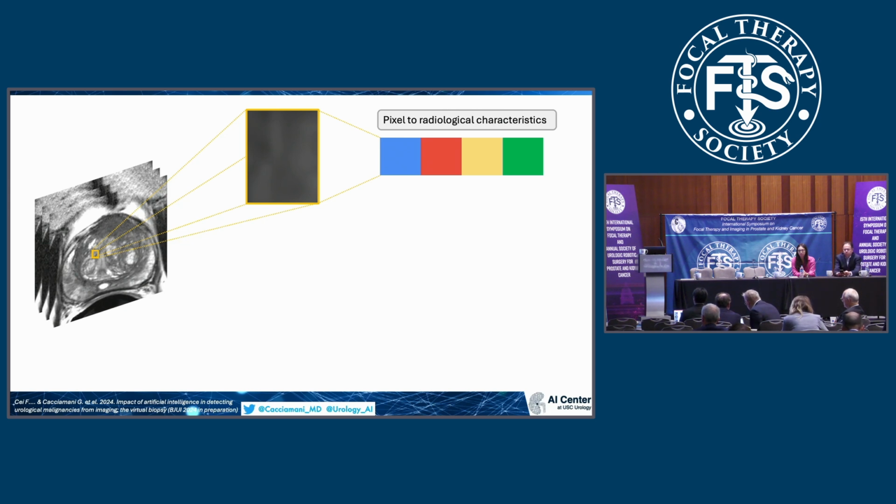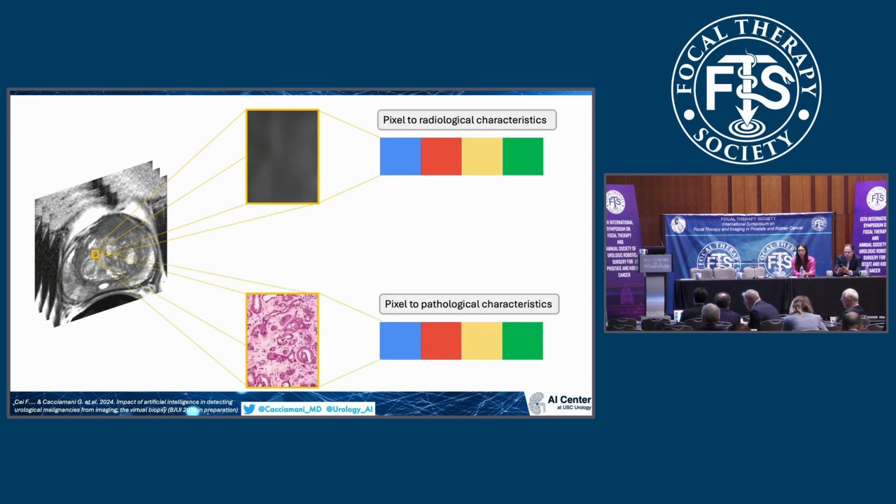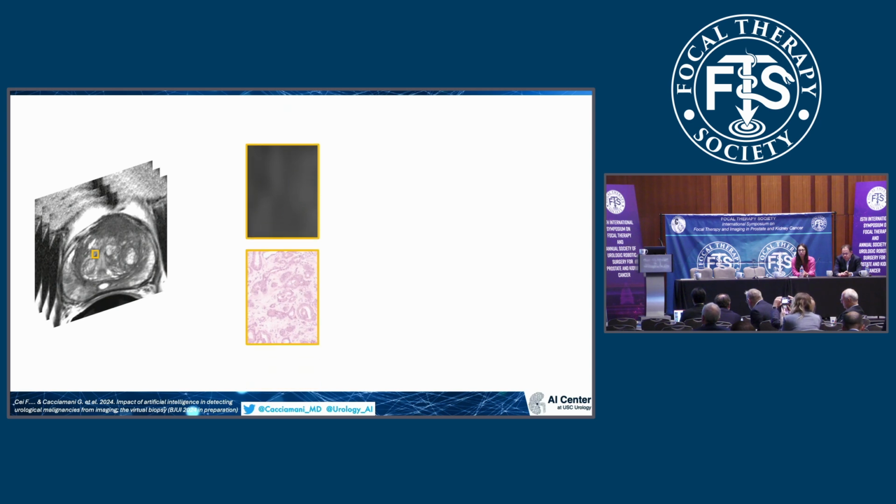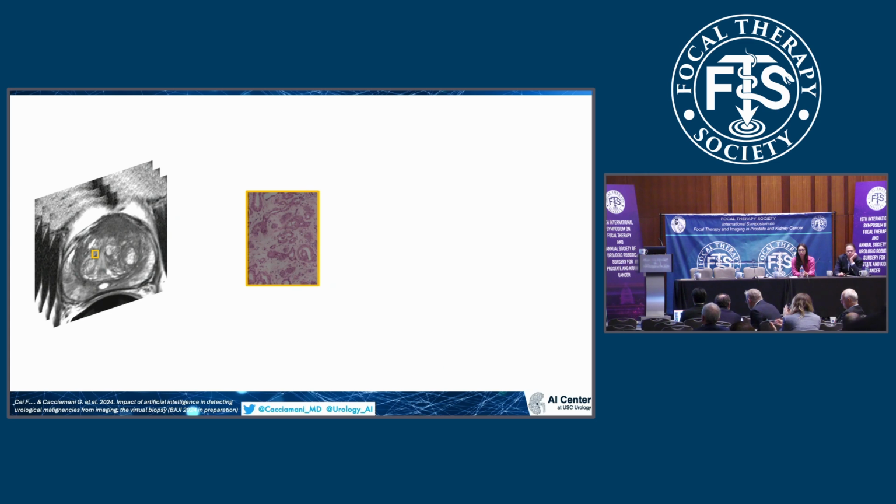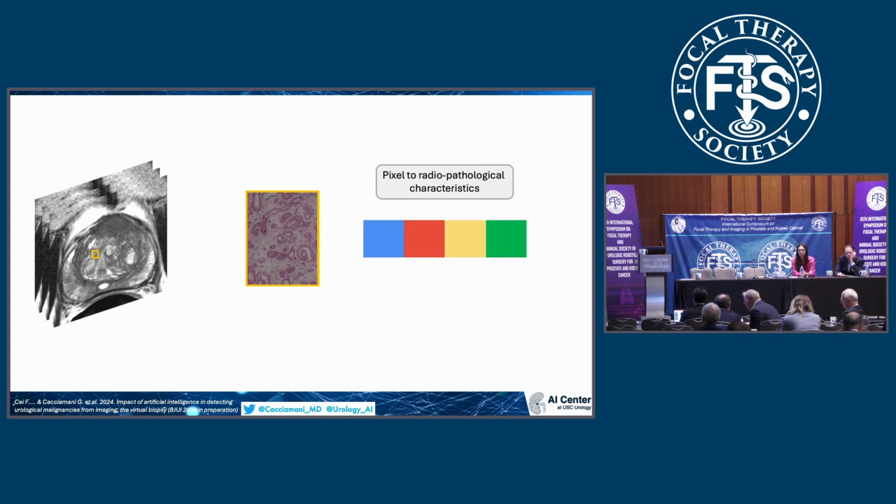Each one of these characteristics will be pretty unique for normal tissue or for cancerous tissue. Now, each particular pixel in the imaging has its corresponding evaluation and interpretation in the pathological specimen. Putting each of these pixels together is what we call the pixel to pathological characteristics. Now, artificial intelligence is a way of merging the pathological and radiological characteristics and finding what we call the pixel to radiopathological characteristics.